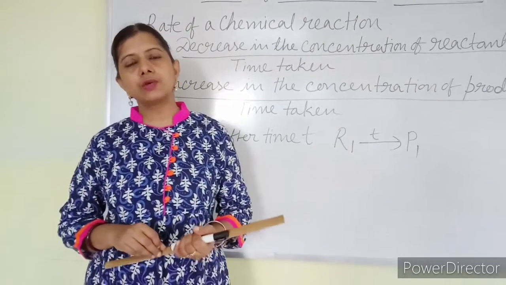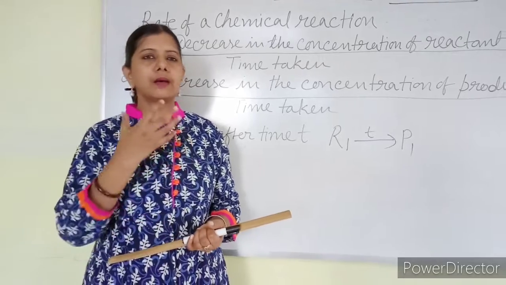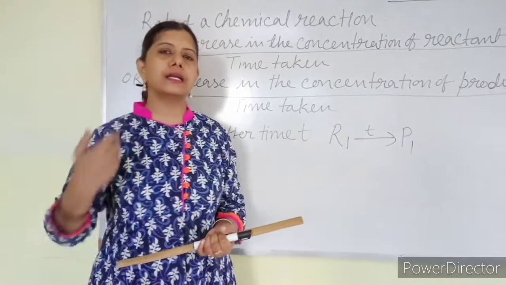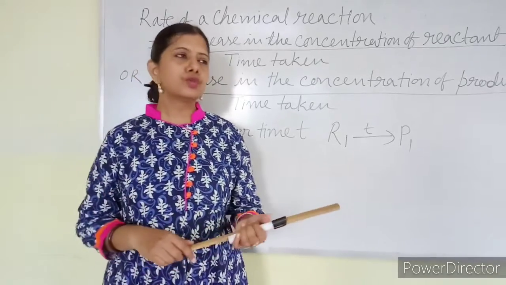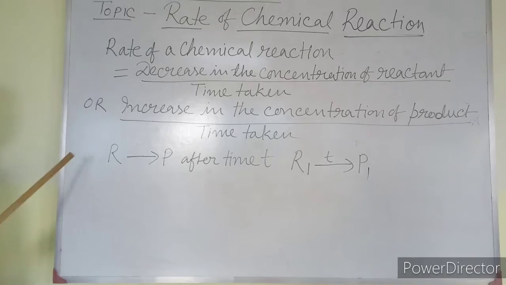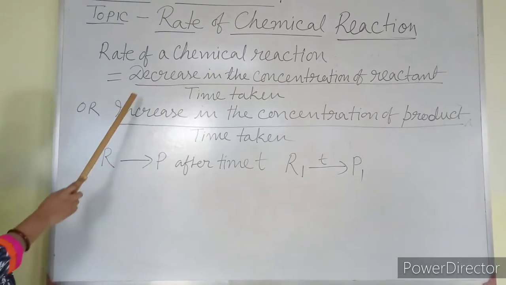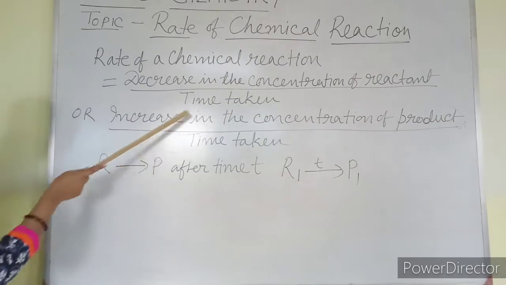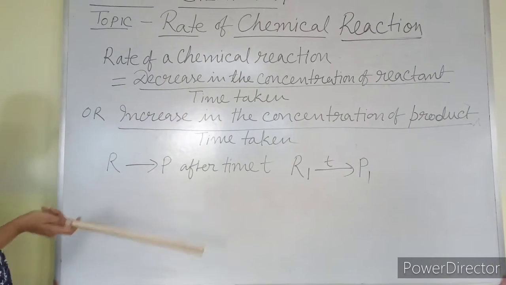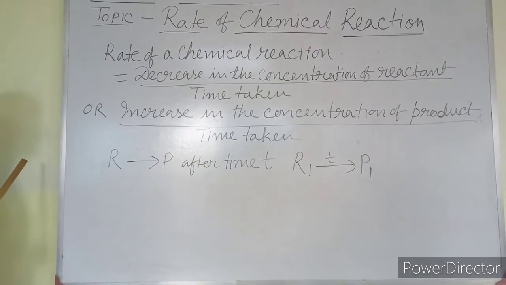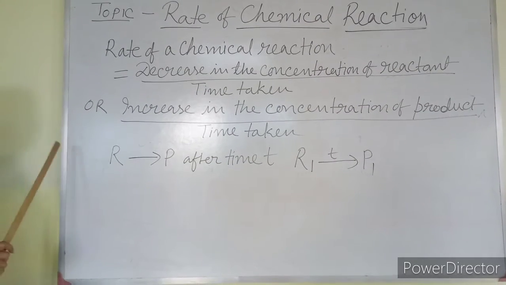What happens during a chemical reaction? The amount of reactant decreases and the amount of product increases. To find the rate of a reaction, we use this formula. The rate of a chemical reaction means the decrease in the concentration of reactant by the time taken, in a particular time. How much the concentration of reactant has decreased by time taken.